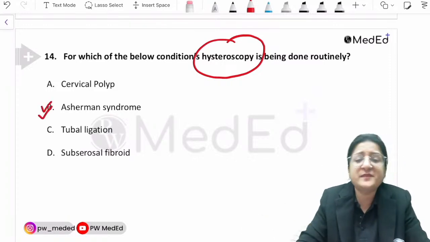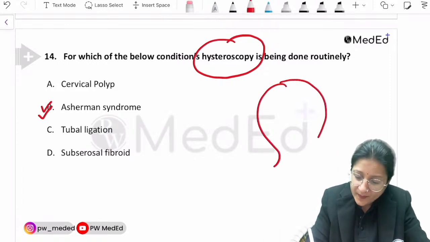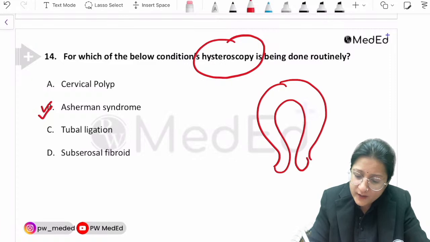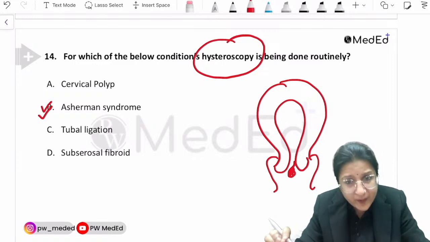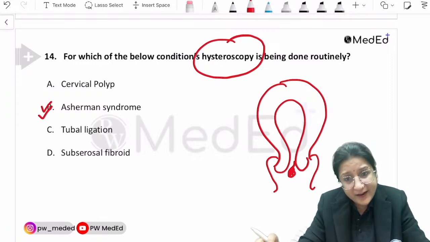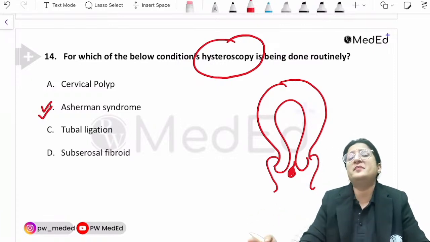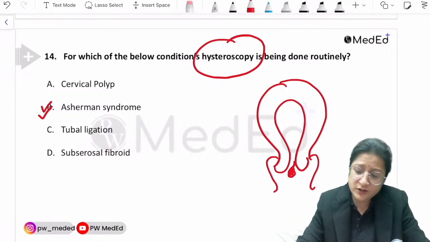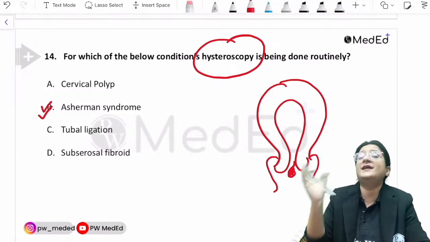Only in Asherman syndrome. If it is a cervical polyp, it will most likely be visible on per speculum examination, so cervical polyp is less likely the best answer to choose. Of course, if there's a cervical polyp which is not protruding out, that's another matter.